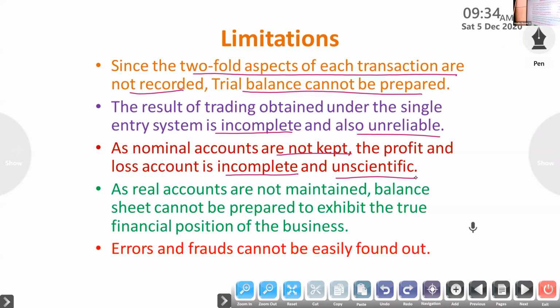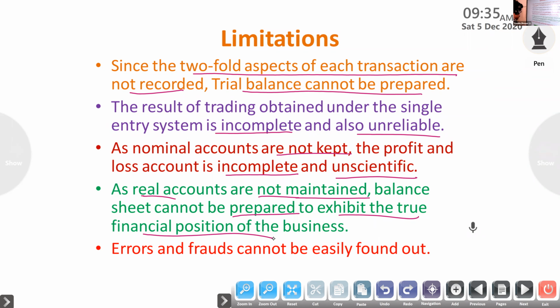Not correct, not complete, not systematic. Then as real accounts are not maintained, the balance sheet cannot be prepared, and if we prepare it, we won't get the correct financial position.